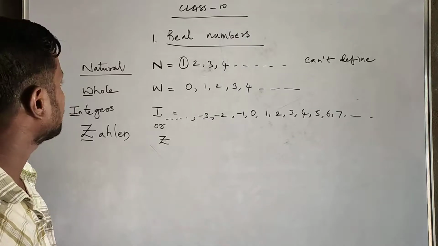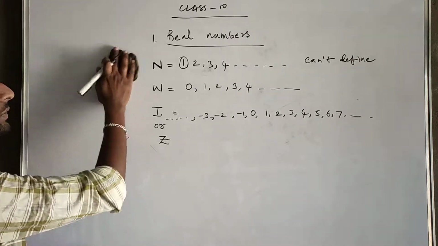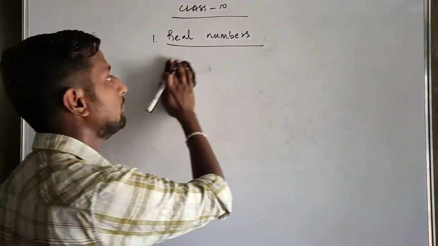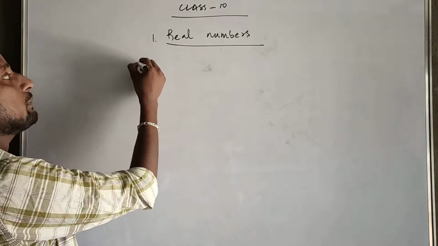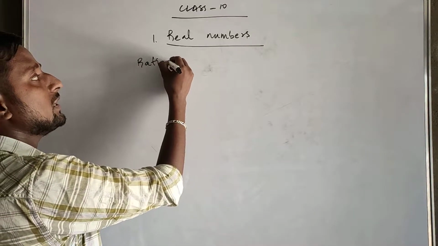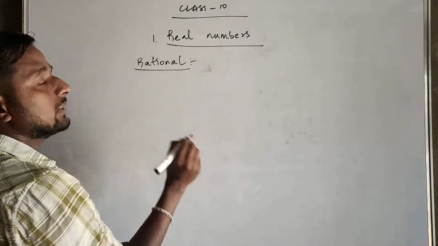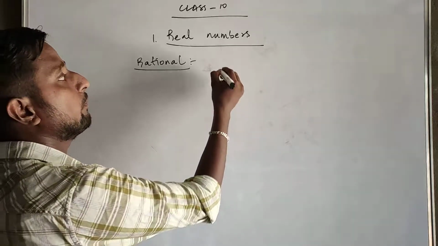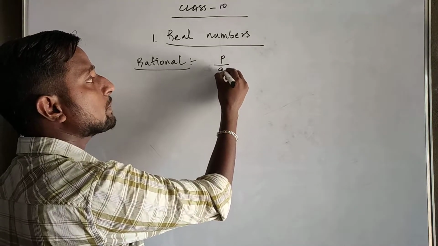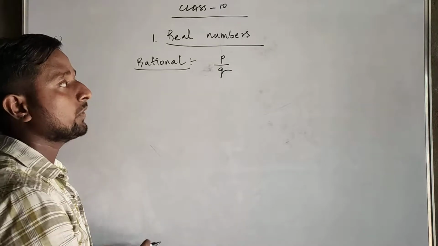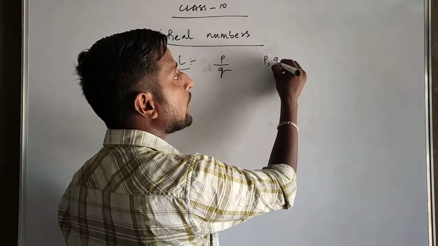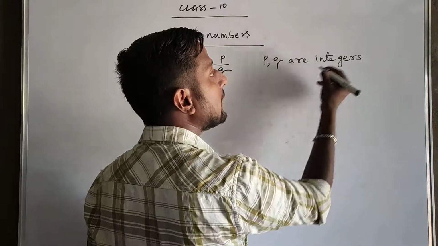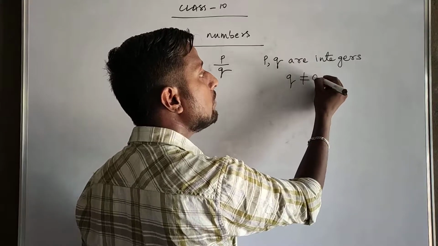Next, we'll talk about rational numbers. The definition of rational numbers: the numbers which can be expressed in the form of P by Q, where P, Q are integers and Q is not equal to 0.